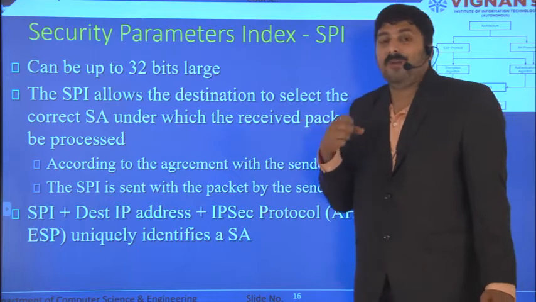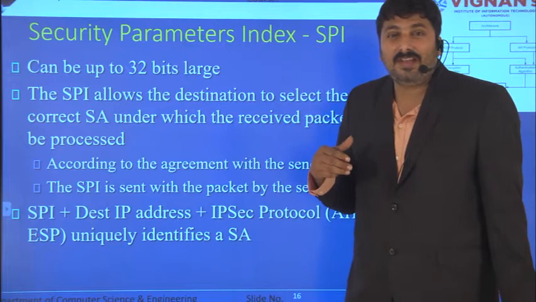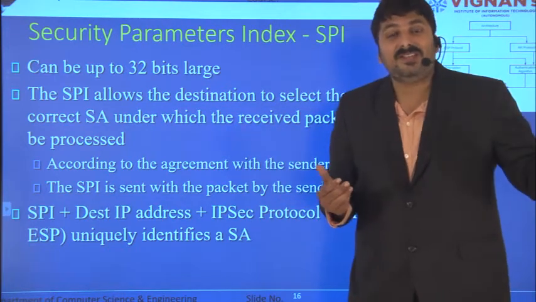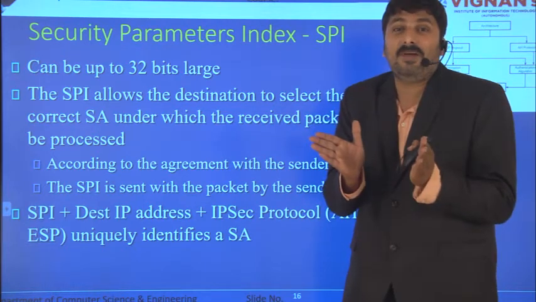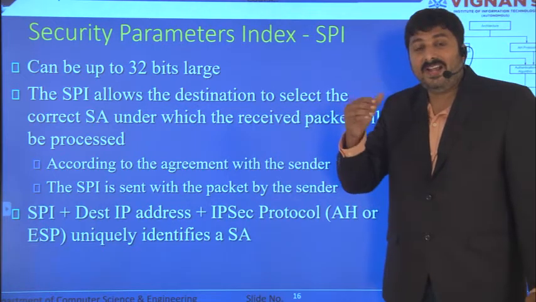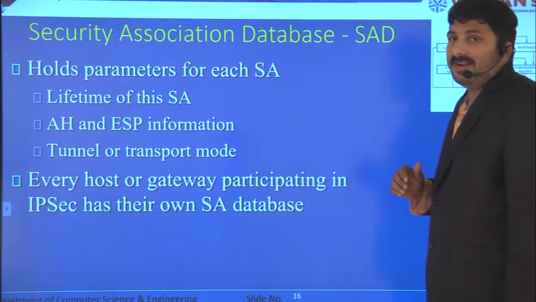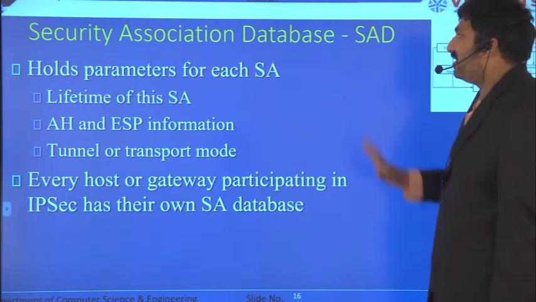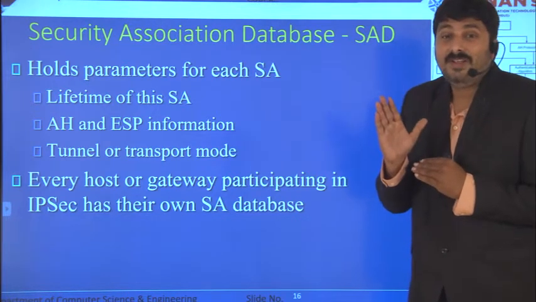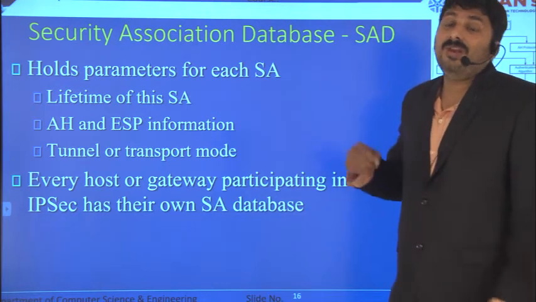For example, with my friend's computer, I can have an IPsec connection which is based on ESP. There can be another friend who is connected with AH. So definitely I should have two different numbers, the security parameter index, which will identify the connections uniquely. Now, besides the security parameter index, you will also have a security association database. Every computer will have a database of the computers with which you have been connected securely using IPsec.